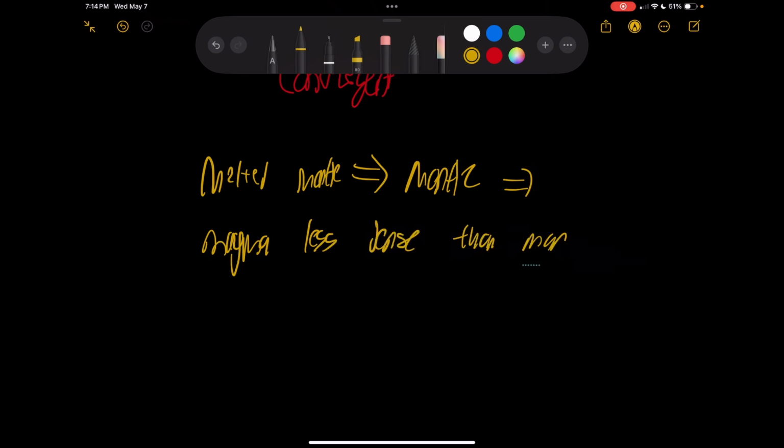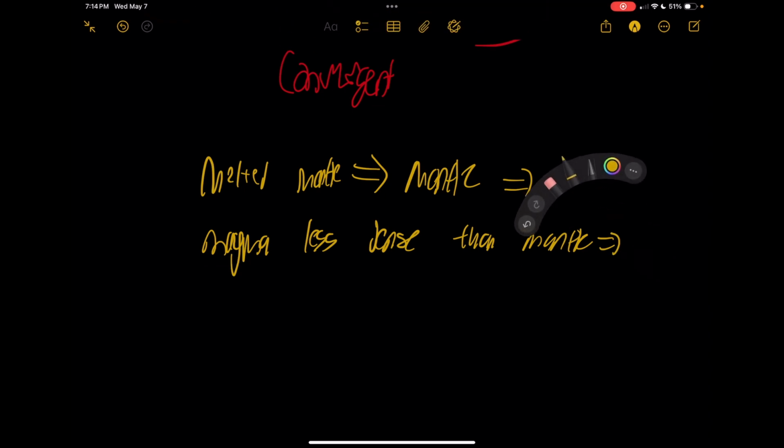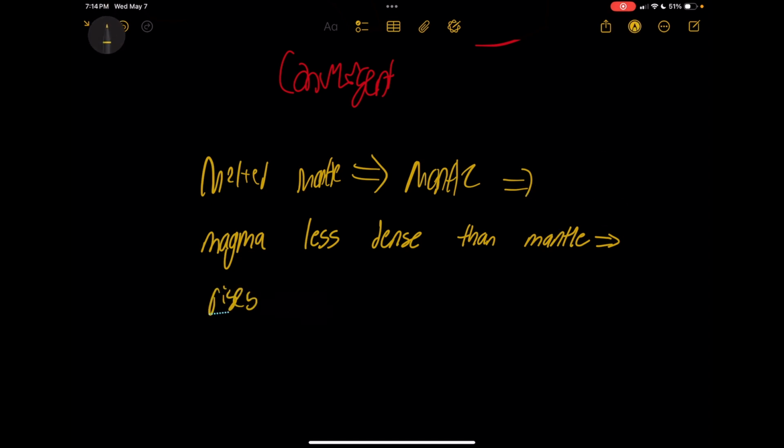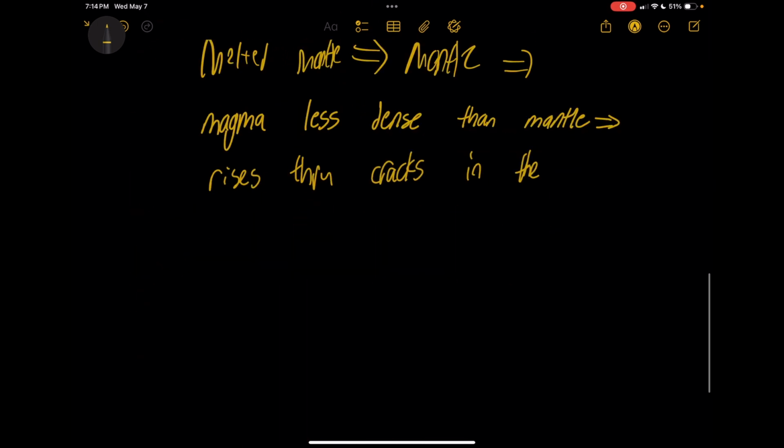So this magma is the melted mantle in the spot where the subduction is happening, really. Because it's less dense than the surrounding mantle, it rises through cracks in the crust. And because it rises through the cracks in the crust, you know what it creates? Volcano.